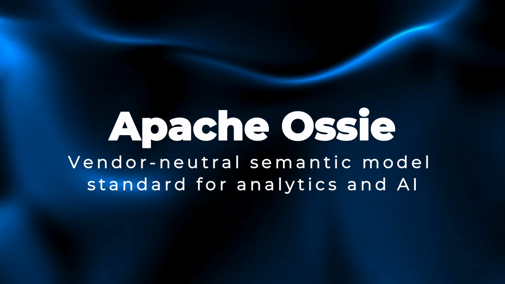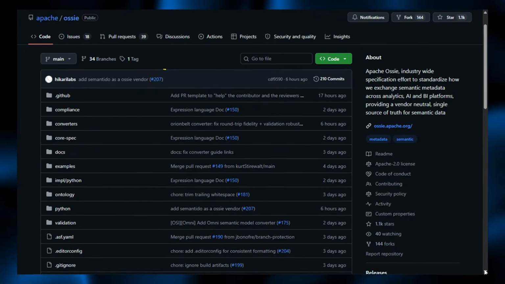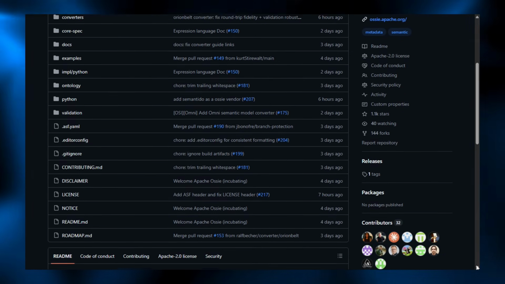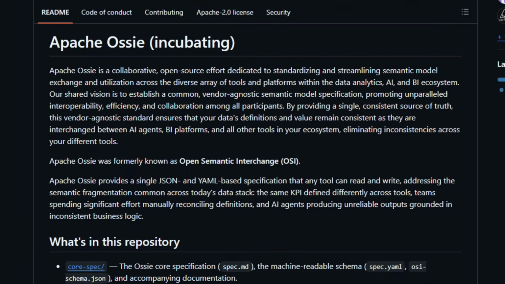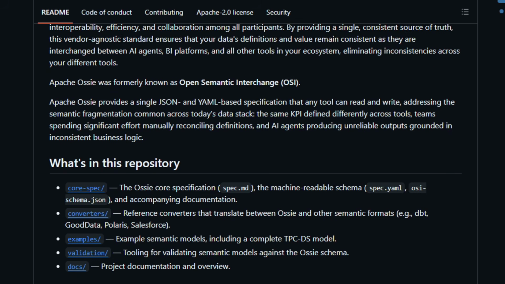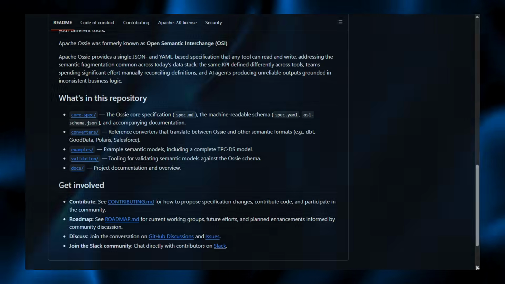Project number 1. Apache Ossie, Vendor-Neutral Semantic Model, Standard for Analytics and AI. Apache Ossie is an open-source specification that standardizes how semantic models move between data analytics, AI, and BI tools. It defines one JSON and YAML-based format that any tool can read and write, so a KPI means the same thing everywhere. The repository holds the core spec, a machine-readable schema, validation tooling, example models like TPCDS, and reference converters for dbt, Good Data, Polaris, and Salesforce. This gives data teams a single source of truth and helps AI agents work from consistent business logic. Explore the spec and align your semantic data.